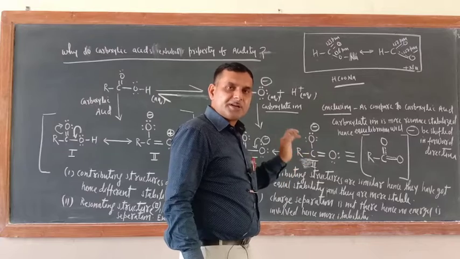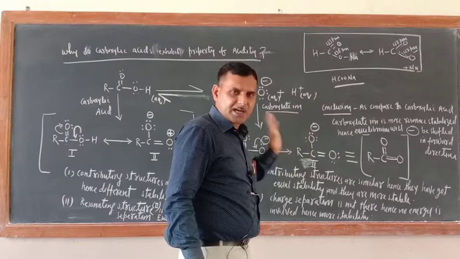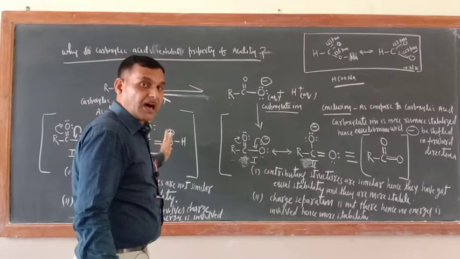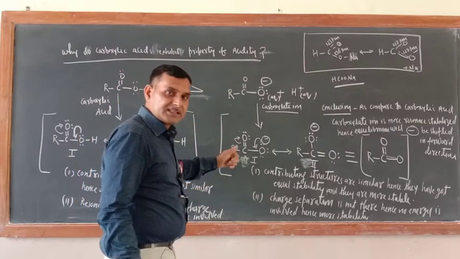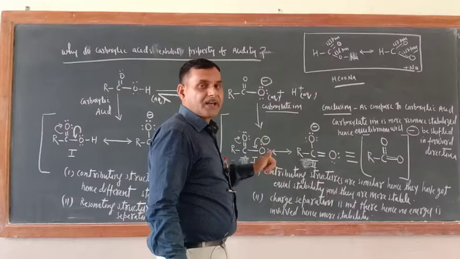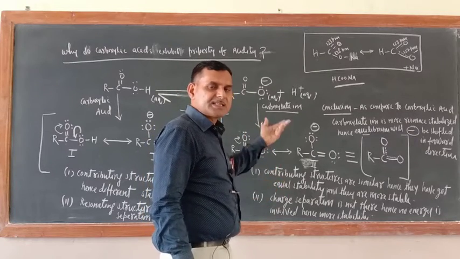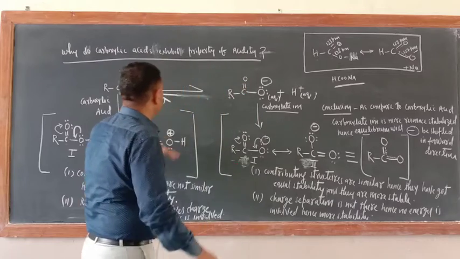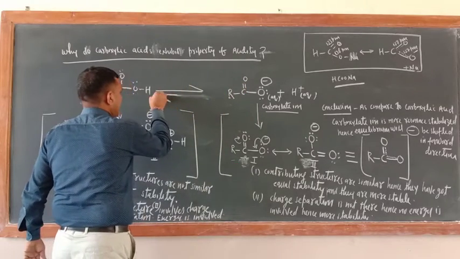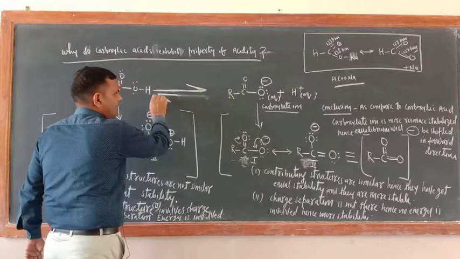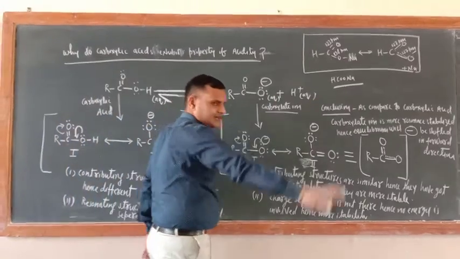Second is due to no separation of charge, as compared to the resonating structure of carboxylic acid. Hence carboxylate ion is more resonance stabilized, hence they are acidic. Now this equilibrium will be shifted in the forward direction, and they are acidic. They want to remove the H positive.